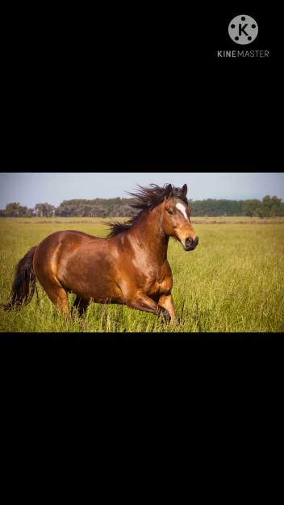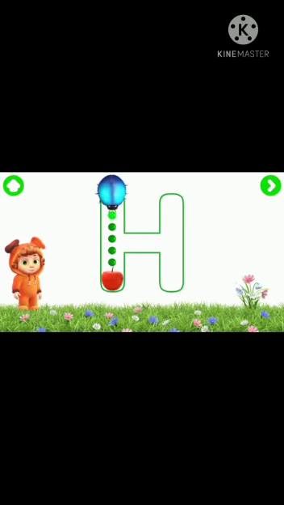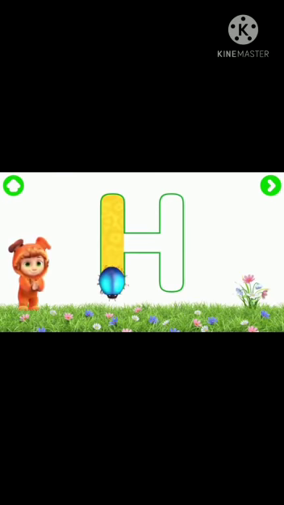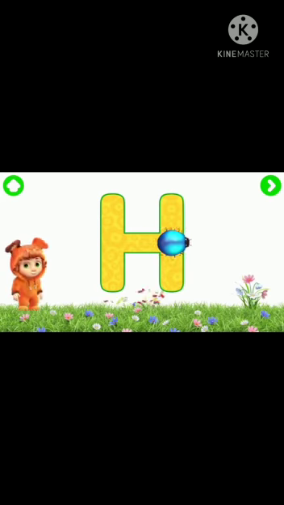What is this? Horse. What is the beginning sound of horse? Horse. Make a standing line and another standing line, and then make a sleeping line.